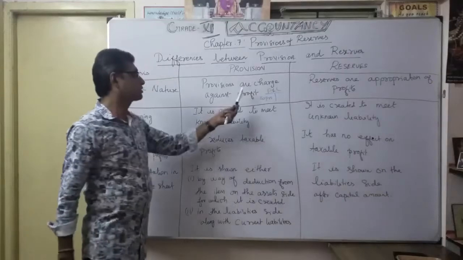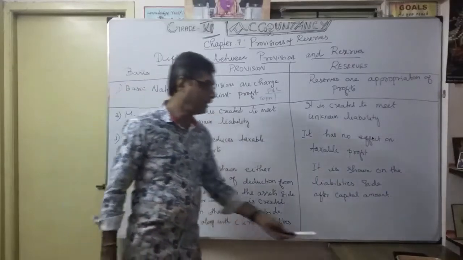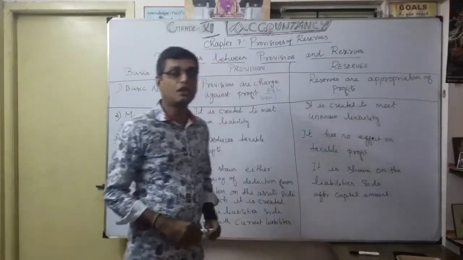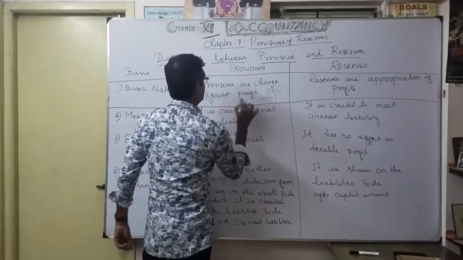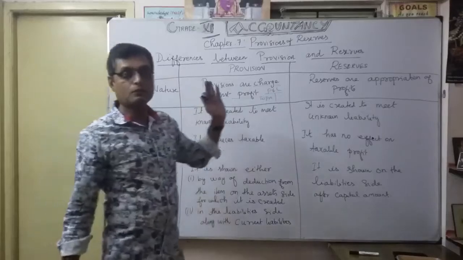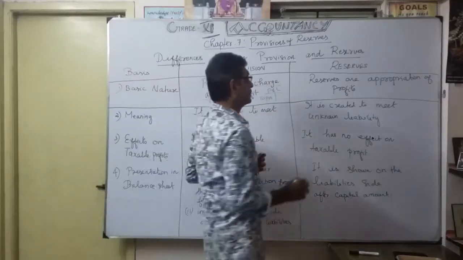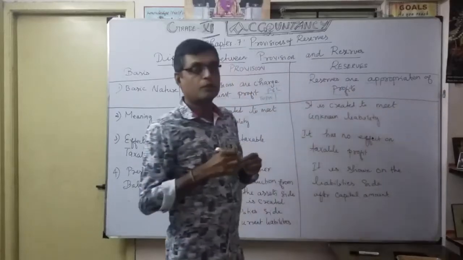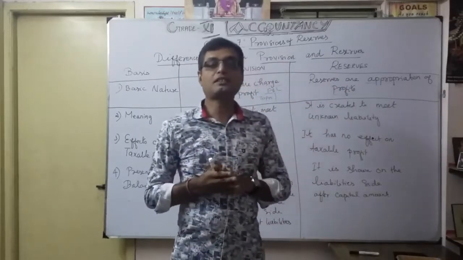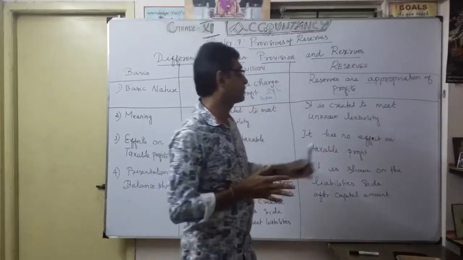Under that, it's charge against profit. So this word is very important. Charge against profit. But in the case of reserves, we know very well, it is appropriation of profit. So we need not necessarily show it in the profit and loss account for reserve.